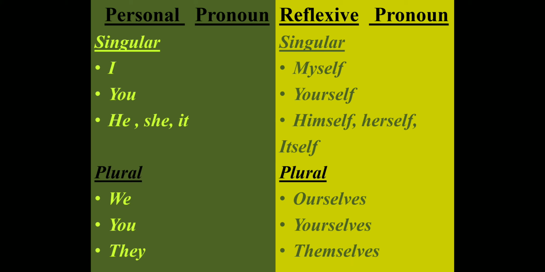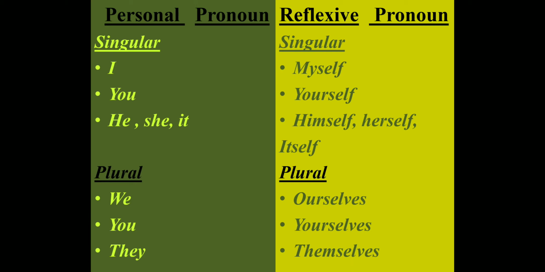Now let us again see the difference between personal pronoun and reflexive pronoun. Let us understand with the example: for a personal pronoun, that is the subject that we use, what will be the reflexive pronoun that will reflect back the subject. For example, when you are saying I, then you will say myself: I hurt myself. So for I, you will be saying myself. You won't be saying I hurt herself.